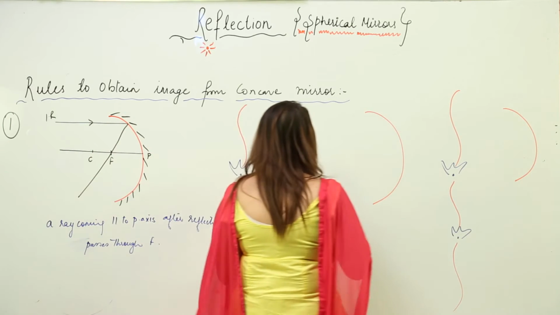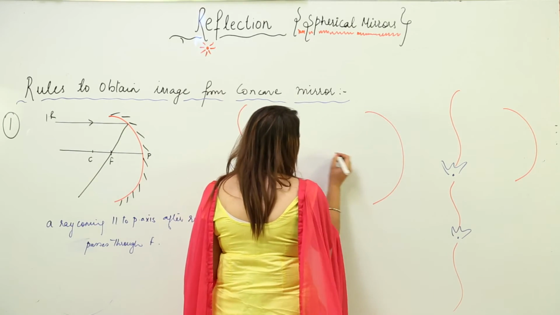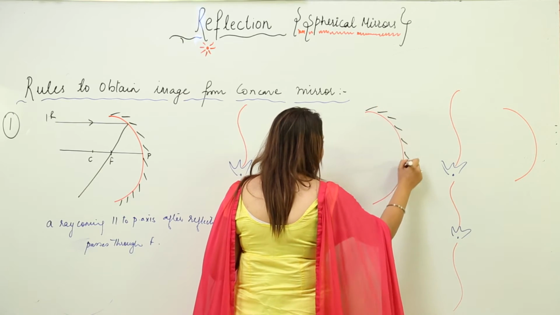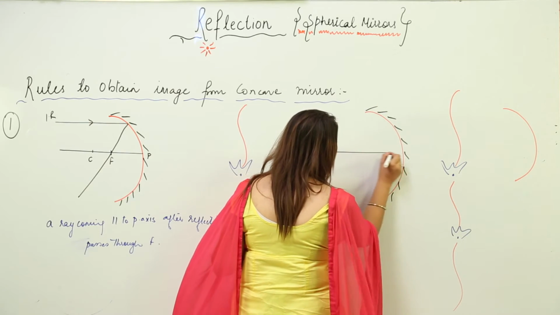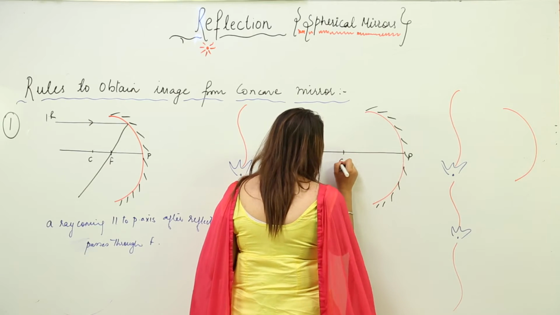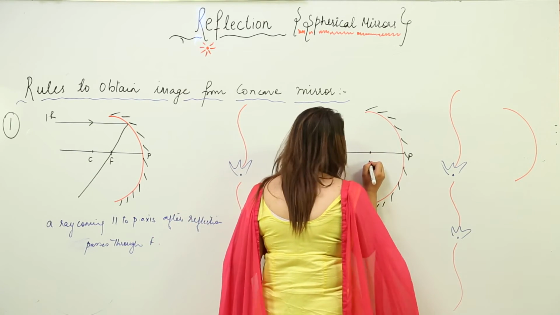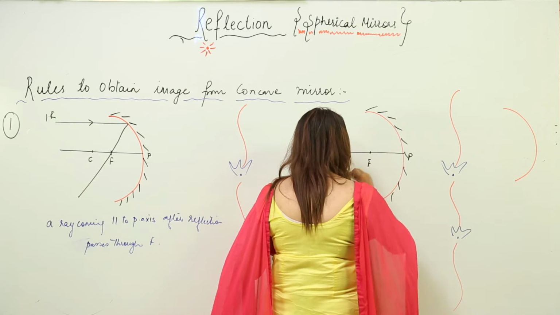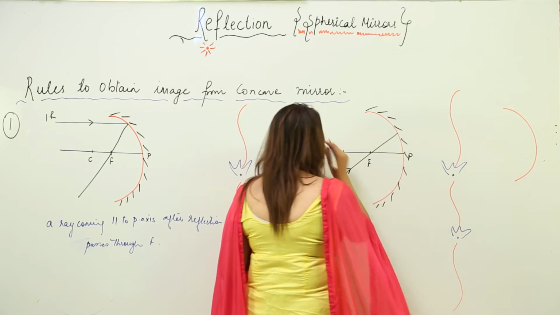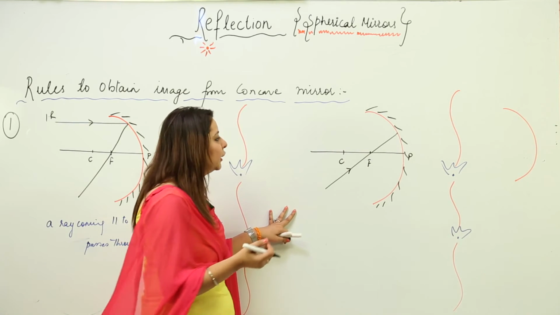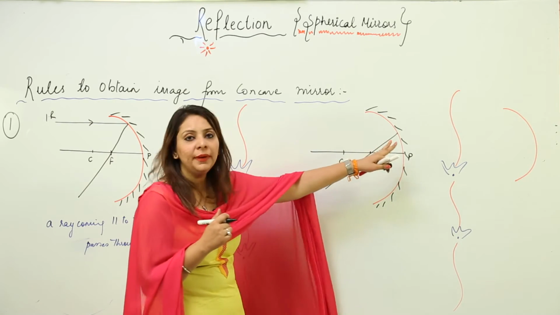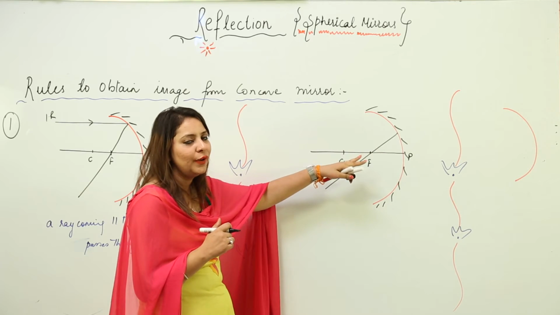Next, there can be a chance, again I will just complete this figure, this is my polished surface, my principal axis, pole, C. Suppose a ray is coming from F, because the source can be anywhere, above, below, anywhere. So if a ray appears to be coming from F, where does it go after reflection?